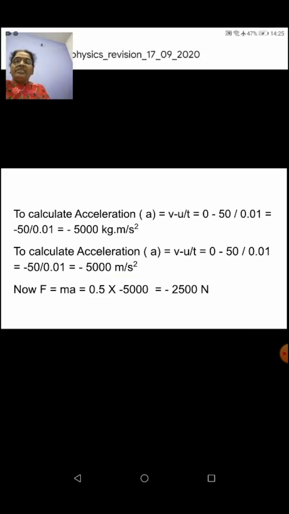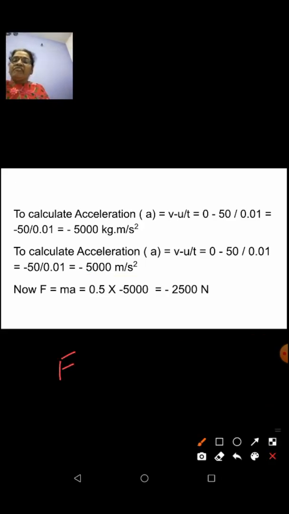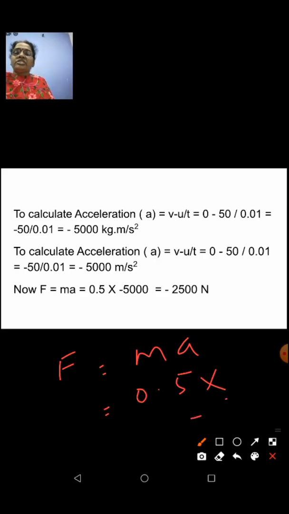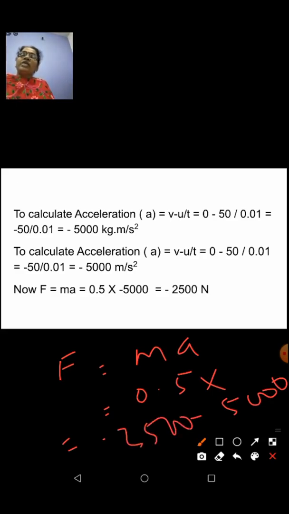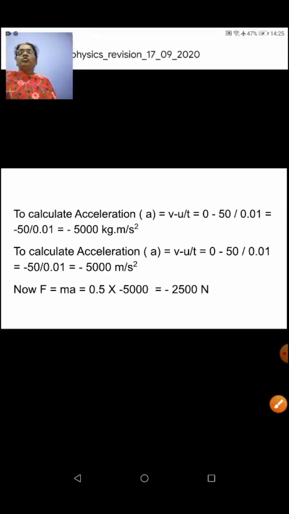Now, with this, we can calculate force, that is F = ma. So, m we have 0.5 into acceleration is −5000. So, that will give you −2500 kilogram meter per second square, which is nothing but your Newton. Clear to you? Yes.